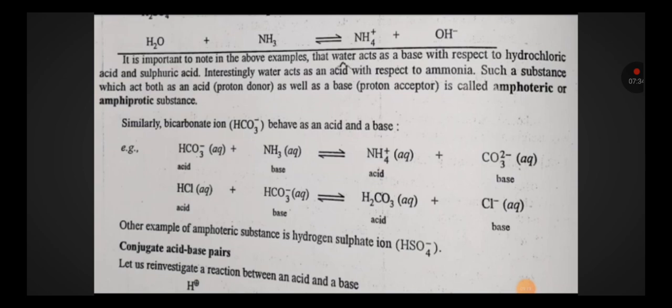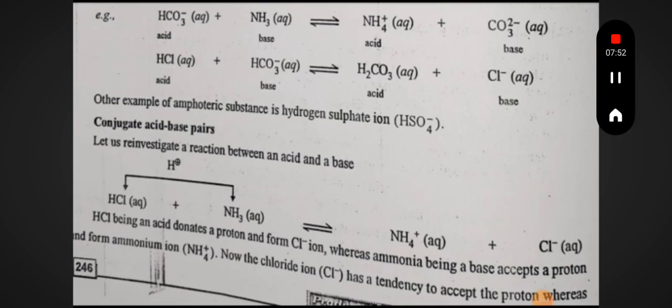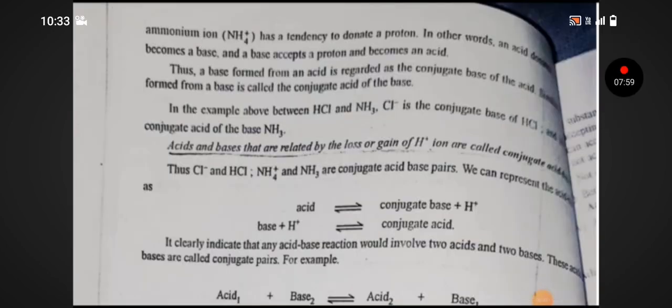Conjugate acid base pair. Let us reinvestigate a reaction between acid and base. HCl plus NH3 will give NH4 positive plus Cl negative. HCl being an acid donates a proton and forms Cl negative ion, whereas ammonia being a base accepts a proton and forms NH4 positive ion. Now the chloride has the tendency to accept a proton, whereas ammonium ion has the tendency to donate a proton. In other words, acid donates and becomes a base, and base accepts a proton and becomes an acid.